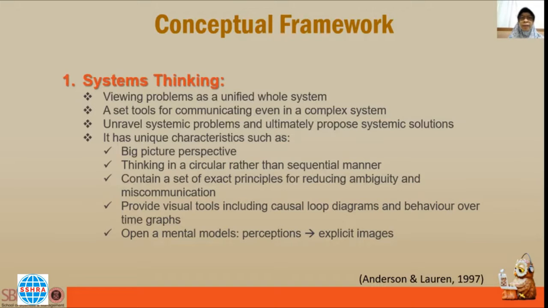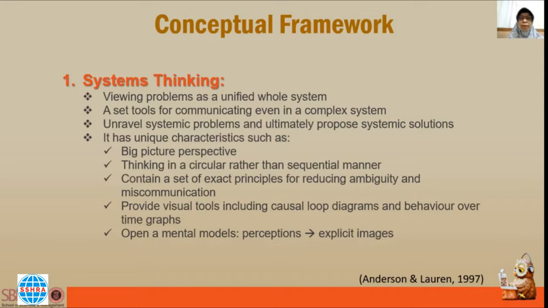System thinking has unique characteristics, such as a big picture perspective. It emphasizes seeing the system as a whole rather than a specific part. It encourages us to think circularly rather than sequentially, and it contains a precise set of principles to reduce ambiguity and miscommunication.